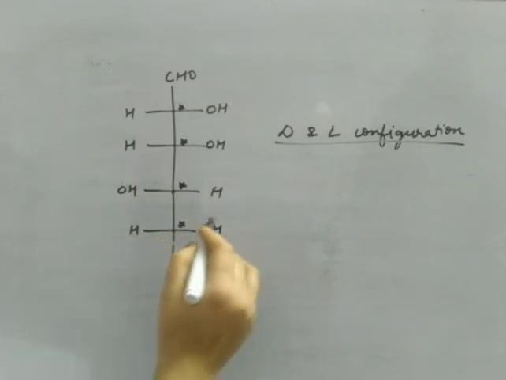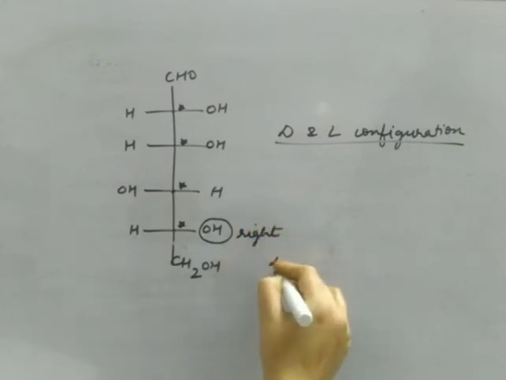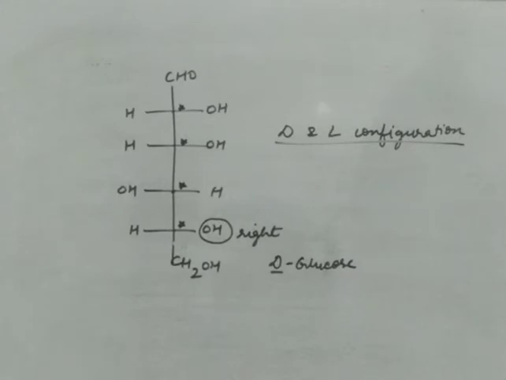Now see the last chiral carbon. If the last chiral carbon has OH on the right side, then this is known as D-glucose. Now this capital D has no relation with the small d, that is dextrorotatory. That is a different thing. That d comes because of the rotation of plane polarized light.